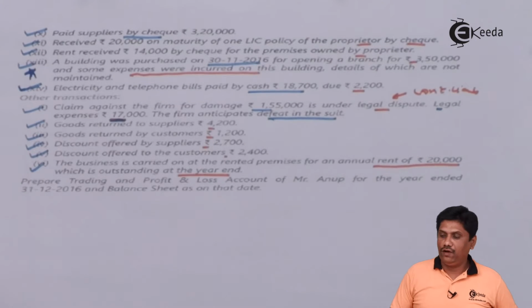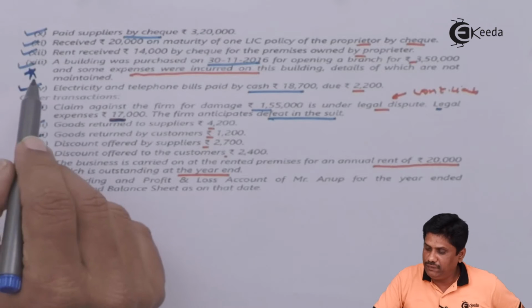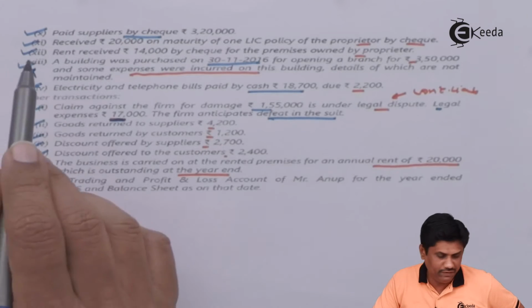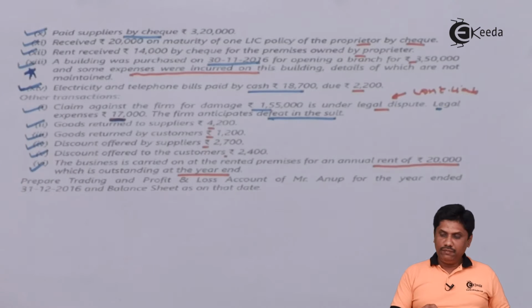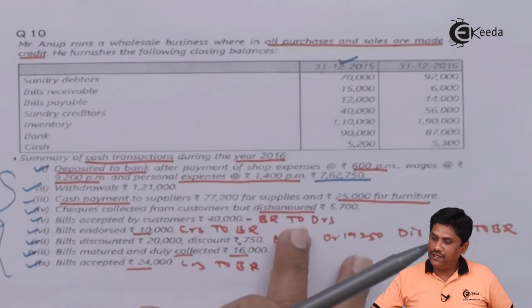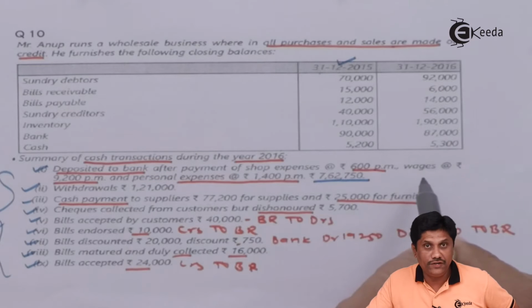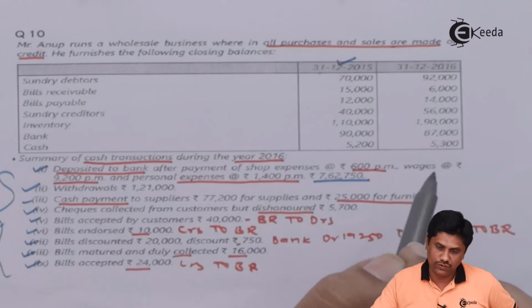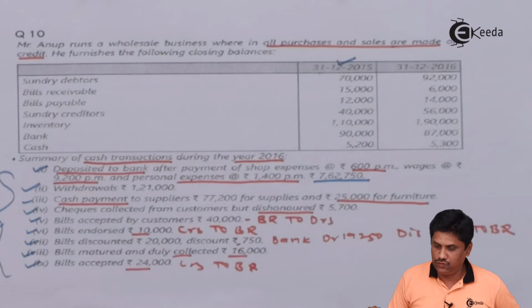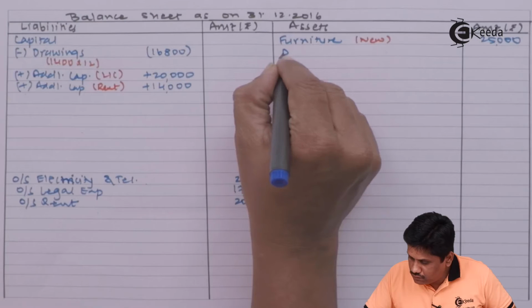Students, we have collected all additional information except one about the building that we will see later on. Now I am coming to the question's first page. On the first page they gave you some balances. These balances they gave you, so we will write in the closing balance sheet as well as in the respective account. So please wait for that. I am just noting it down in the balance sheet and all.